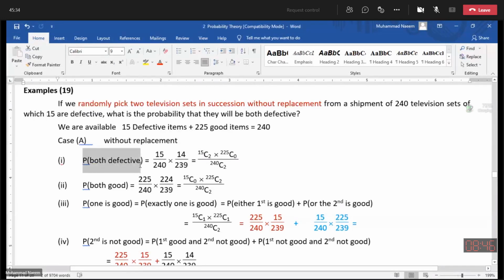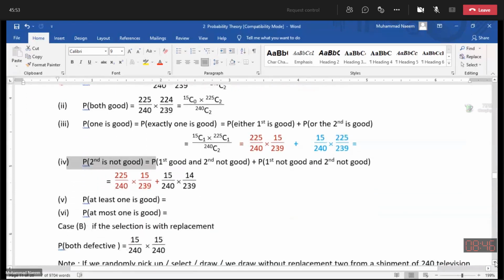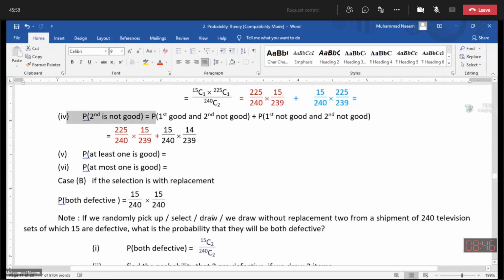We calculate the probability that both are defective. Probability that both are good, probability that one is good, probability that the second is not good, and probability for at least one is good, probability that at most one is good.